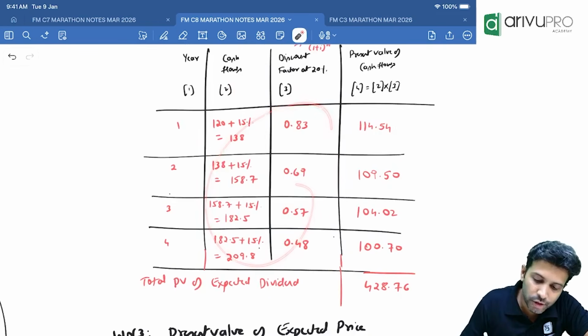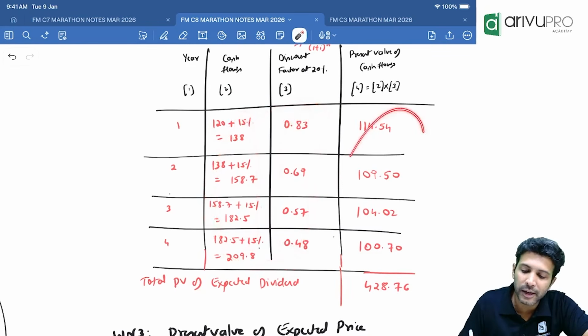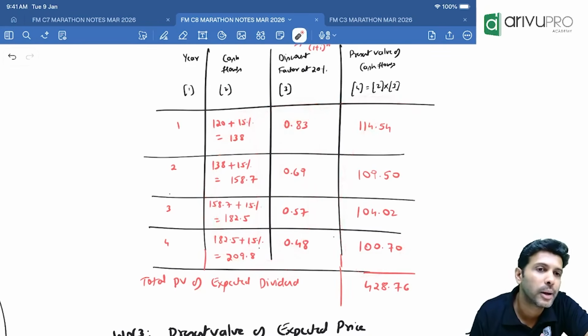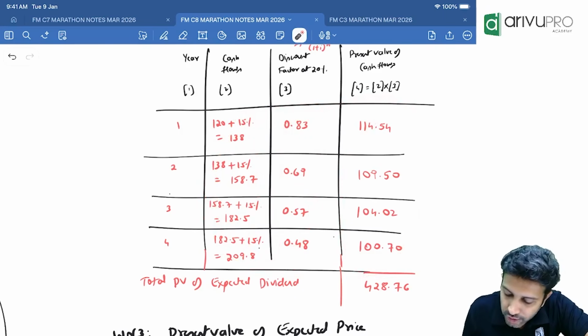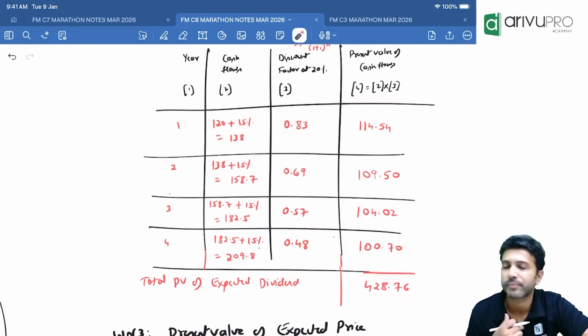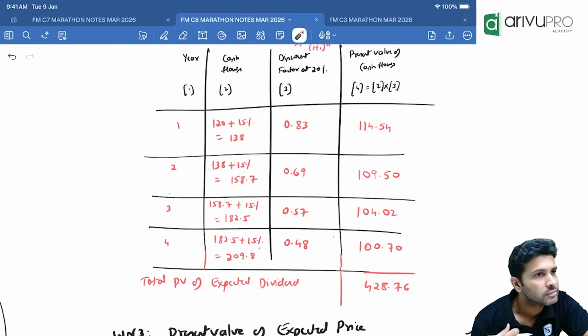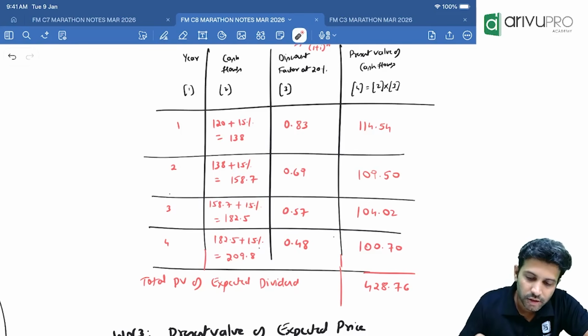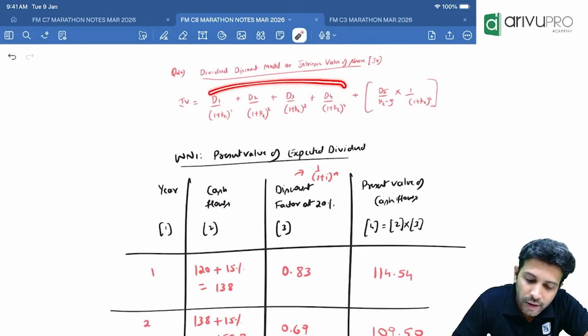Multiply these two. This is your future value. This is your discount factor. Multiply to get the what? Present value. Okay. What is the total present value of dividend? Everyone got it? Pakka got it? Yes. This is what the first line of the formula is trying to calculate.